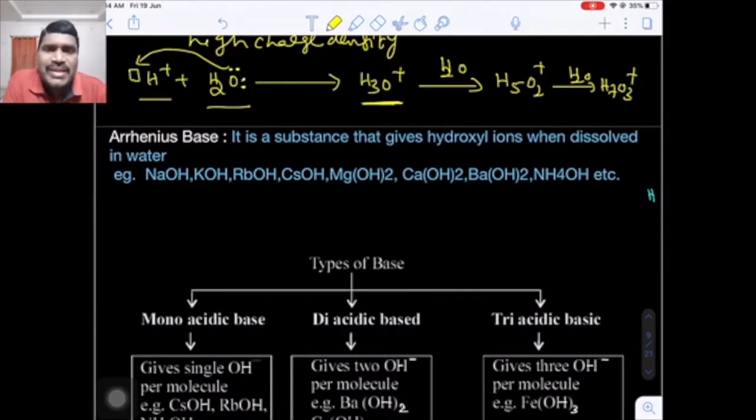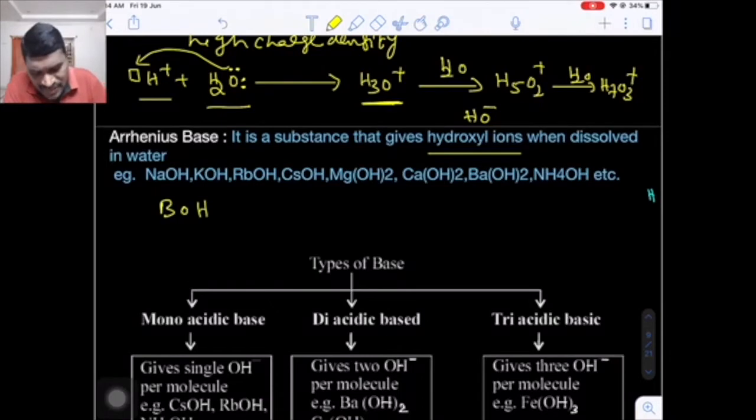According to Arrhenius, a base is any substance which produces hydroxyl ions when dissolved in water. Now, what is the definition of a hydroxyl ion? The hydroxyl ion is nothing but the OH minus ion. Any substance which produces hydroxide ions when it is dissolved in water is called a base. The general formula of a base